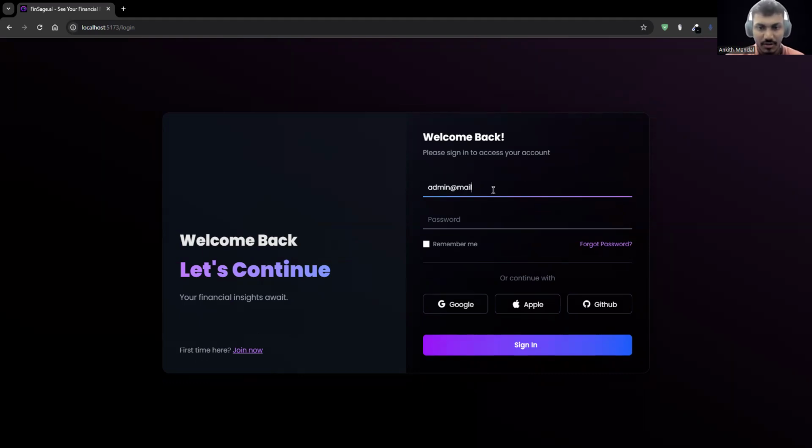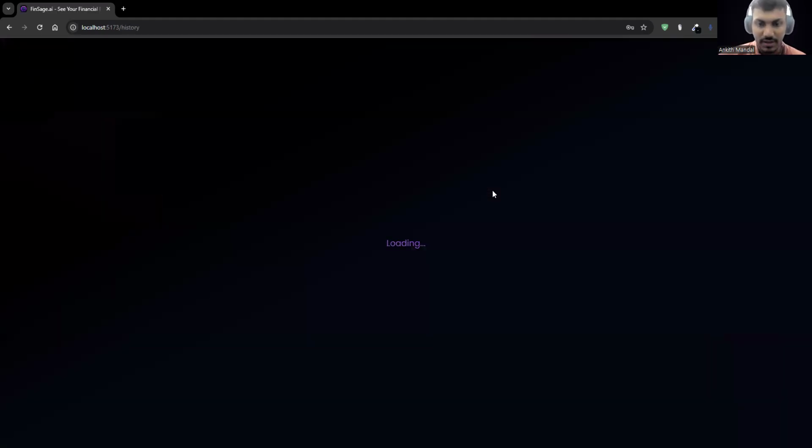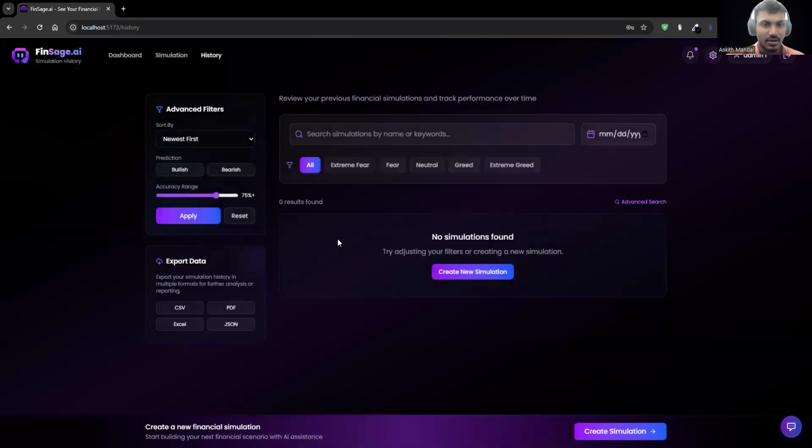Firstly we have to enter the email and password, then we can sign in and we reach our history page, where all the history is shown: the simulations, the expenses we have created.